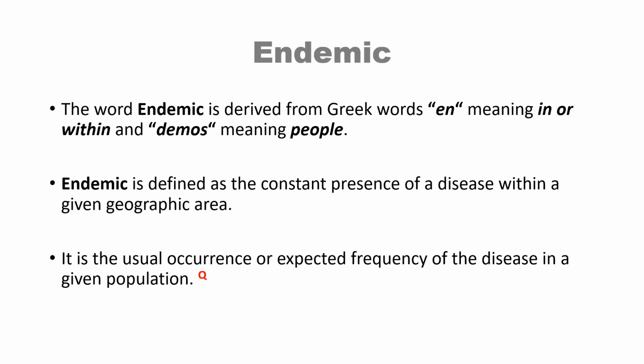That is, it will always be present in the community. It will never go away. It will be present, but not in very high numbers. So, it may be also defined as the usual occurrence or expected frequency of a disease in a given population.